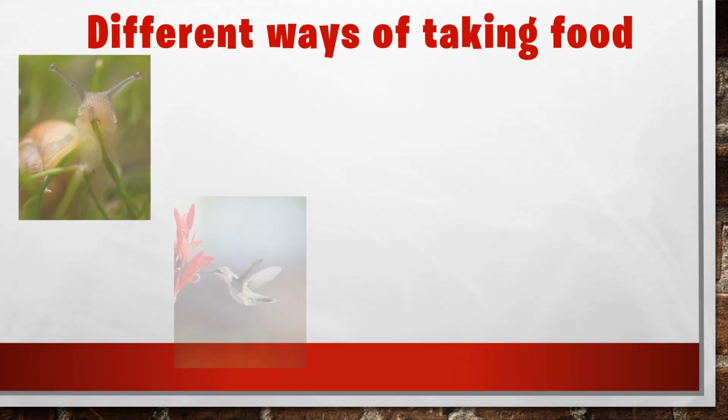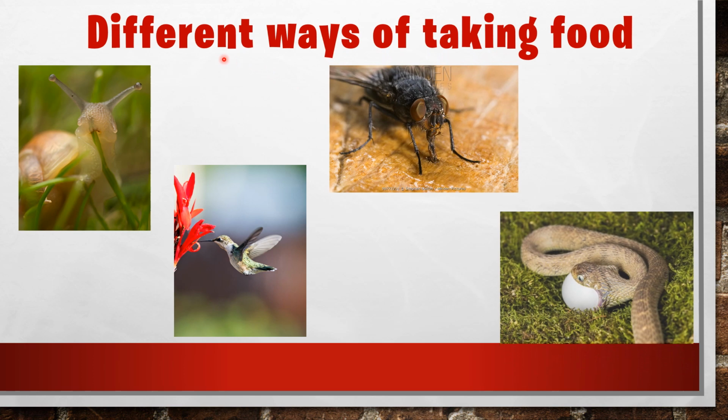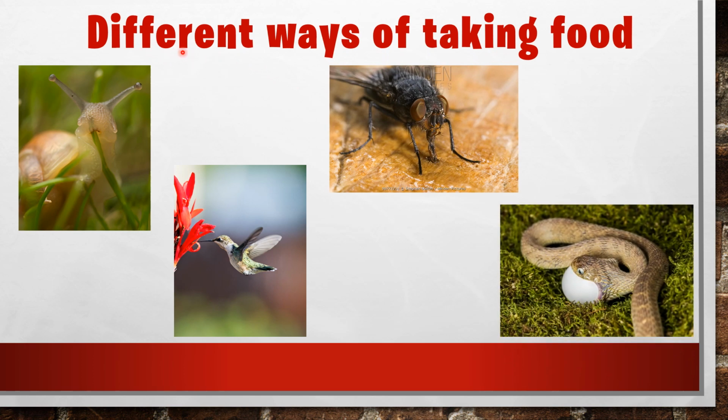All animals need food, and the eating style or the mode of taking food varies in different organisms. You can see here these pictures. First picture, a snail. A snail is biting and chewing the grass. And the second picture, that is the hummingbird. A hummingbird sucking nectar from the flower.